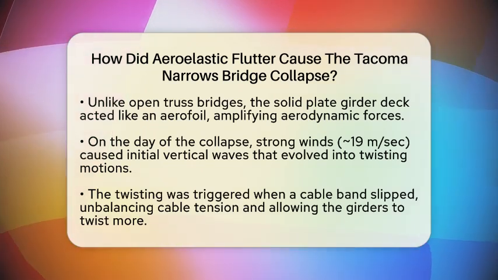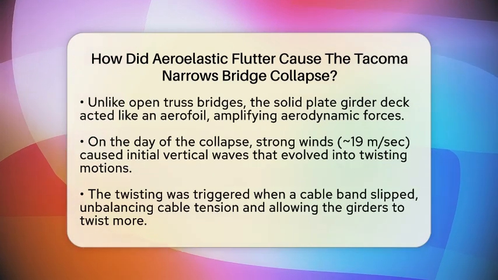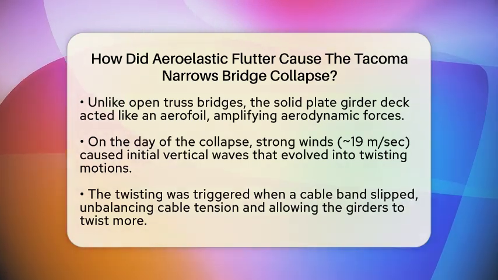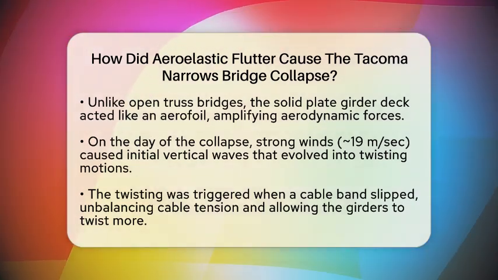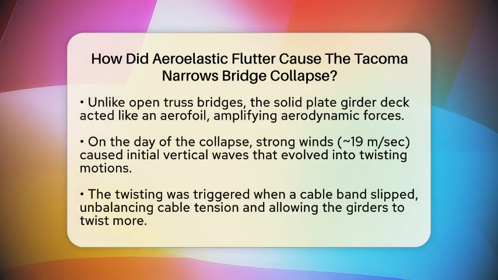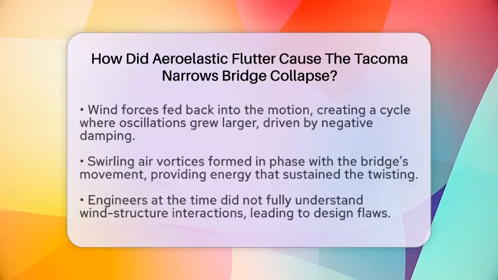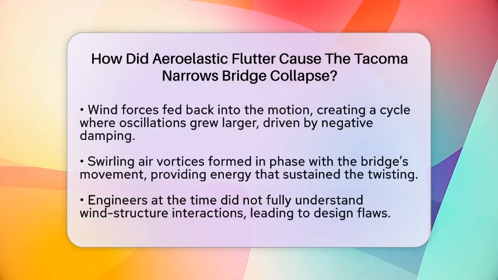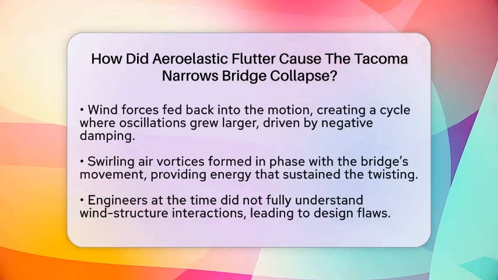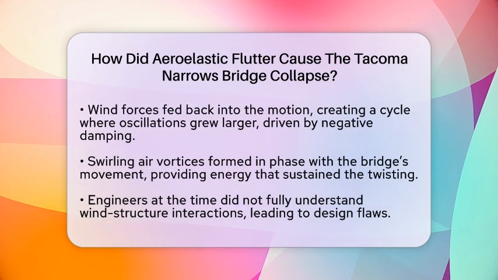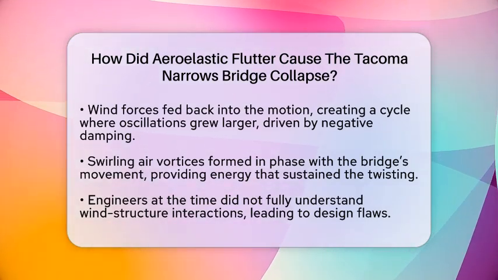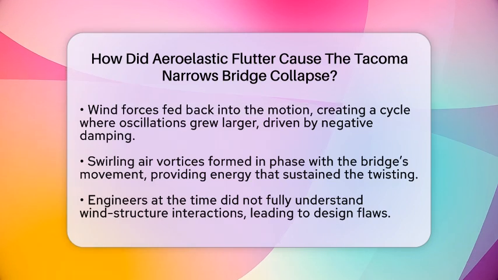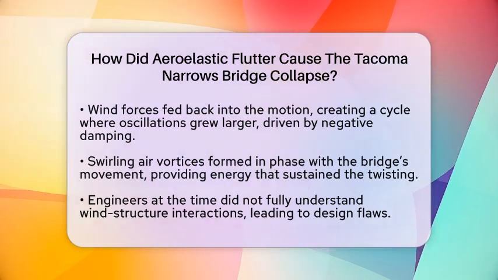over it. On the day of the collapse, winds reached about 19 meters per second, or roughly 70 kilometers per hour. These strong winds caused the bridge to start oscillating. At first, the motion was simple vertical waves, but then it turned into a twisting motion. The two halves of the bridge moved in opposite directions, creating a torsional or twisting vibration. This was triggered when a cable band on the north side slipped, unbalancing the tension in the cables. That imbalance allowed the flexible girders to twist even more.